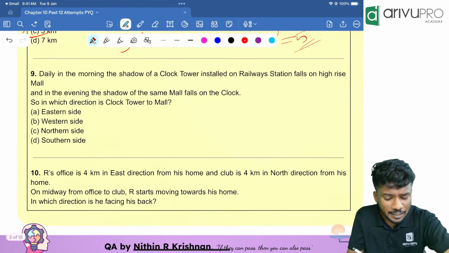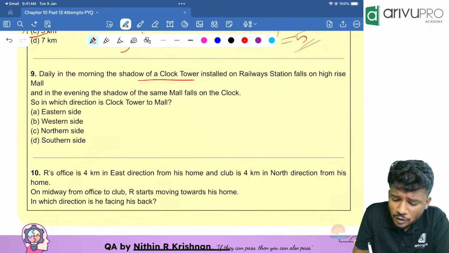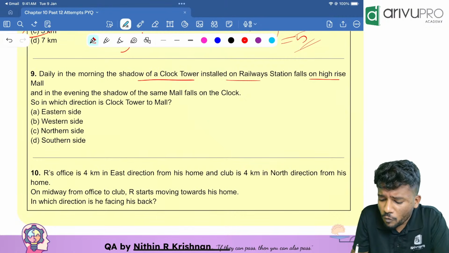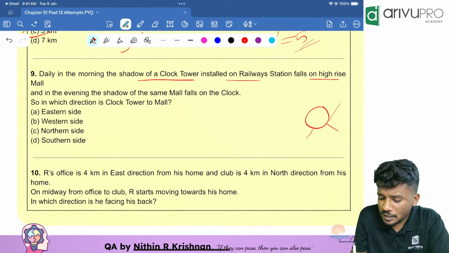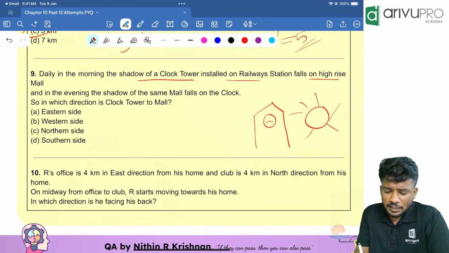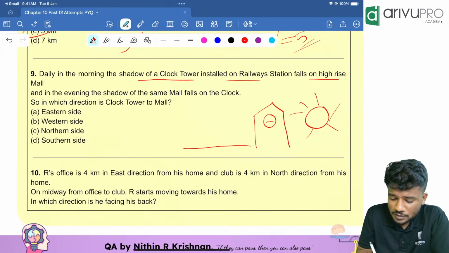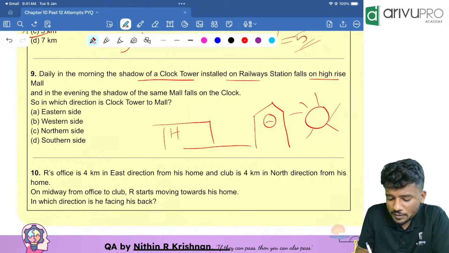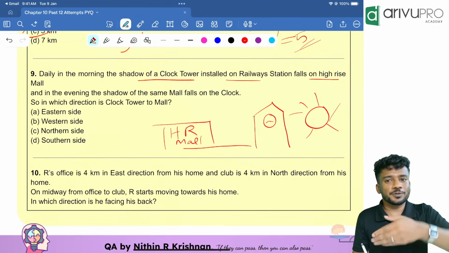Next question. The morning shadow of a clock tower installed on a railway station falls on high-rise mall. What happens if it is morning? Sun rises in the east. If a clock tower is there, let this be a clock tower. Then what happens to the clock tower in the morning? The shadow of the clock tower will fall on high-rise mall. That means shadow will be towards this side and high-rise mall is here. HR mall is here. That means the clock tower is over here and HR mall is towards the west side of this.